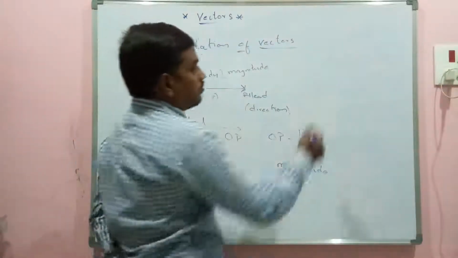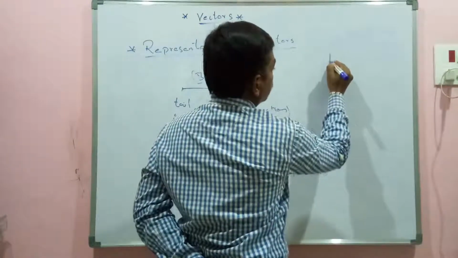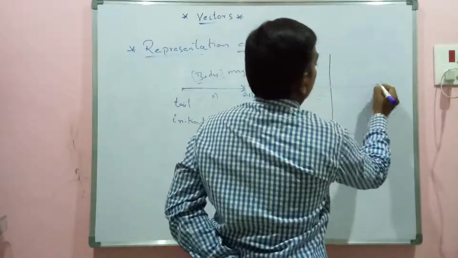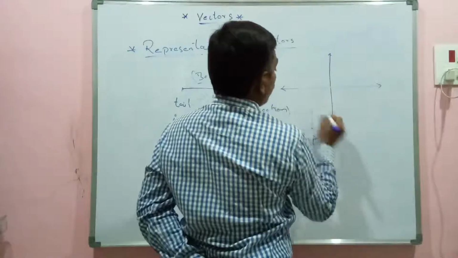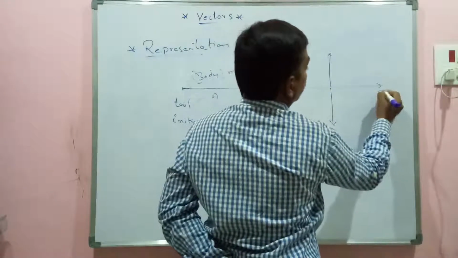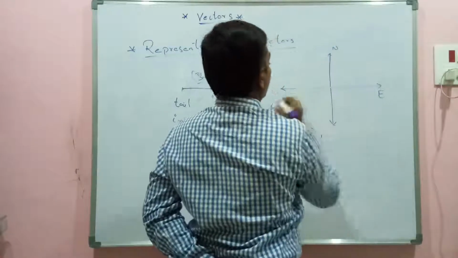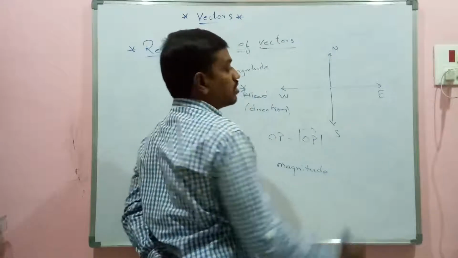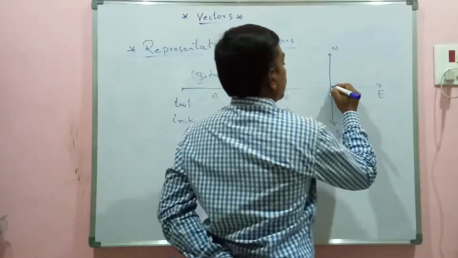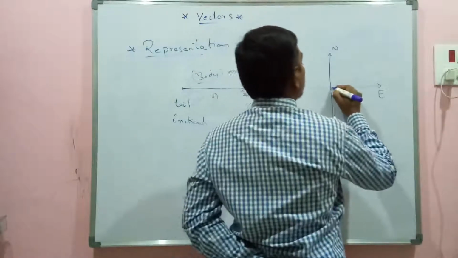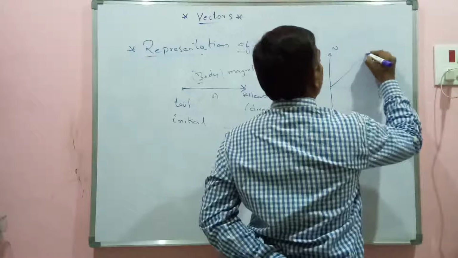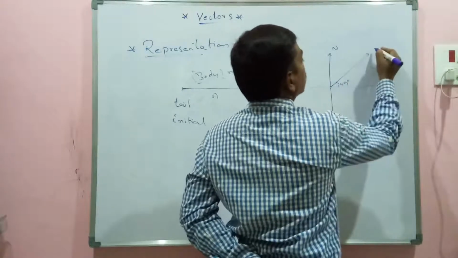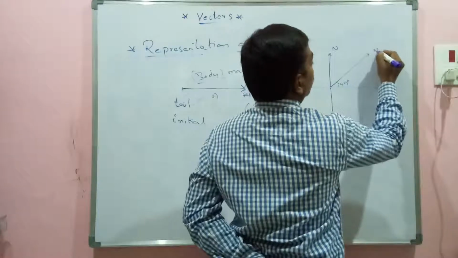So now let me give you clarity about the directions of representation. You people know that there are 4 possible directions. They are nothing but east, north, west, south. And if I take a 45 degrees angle here and draw a line, this will represent northeast.